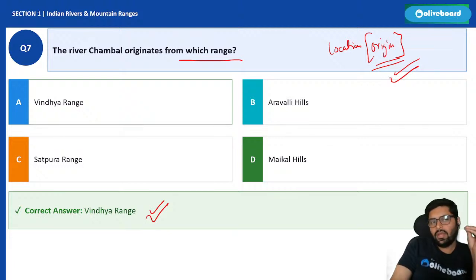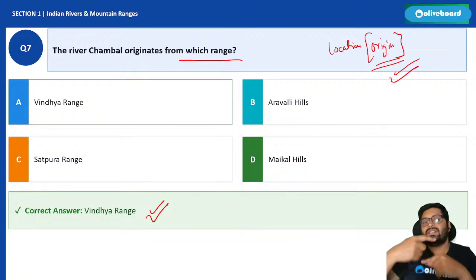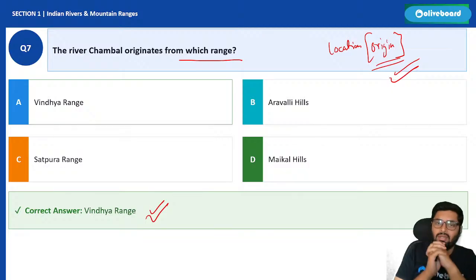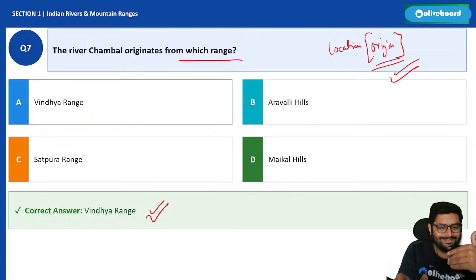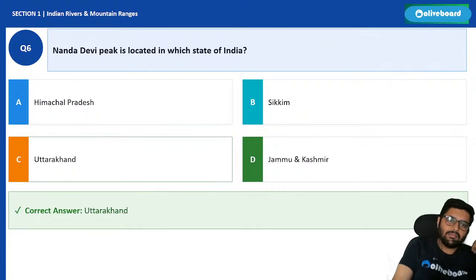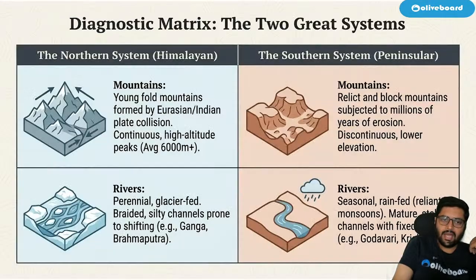Fine. My idea to show you these questions is to show which type of questions are asked. We are doing reverse engineering in all these sessions. In my one shot GK series, I'm trying to do reverse engineering: we see which type of questions are asked and then we study the topic. In some videos, I might be doing it the other way round also. Okay, now let us come to the river system of India, our river networks and river systems.